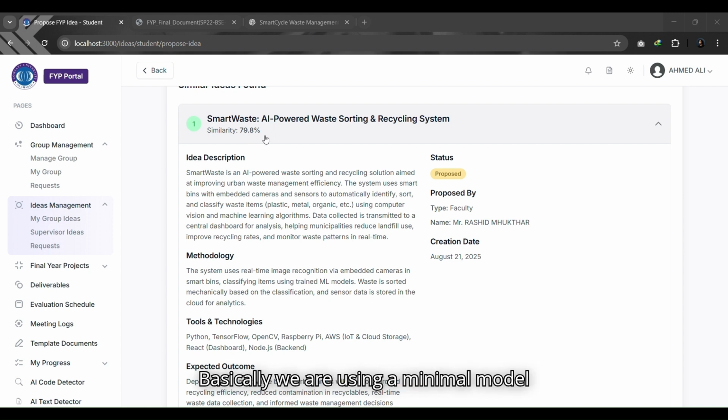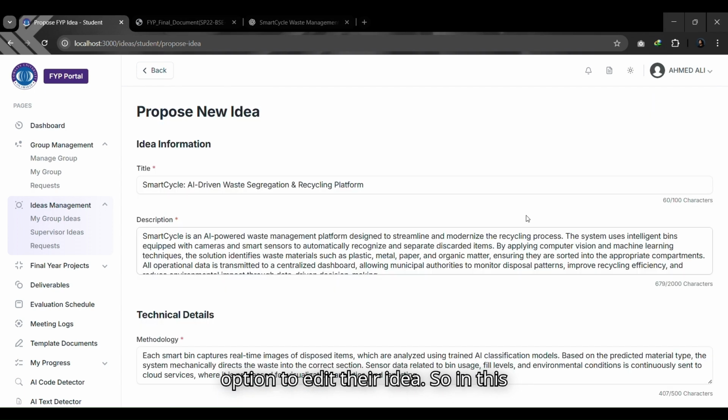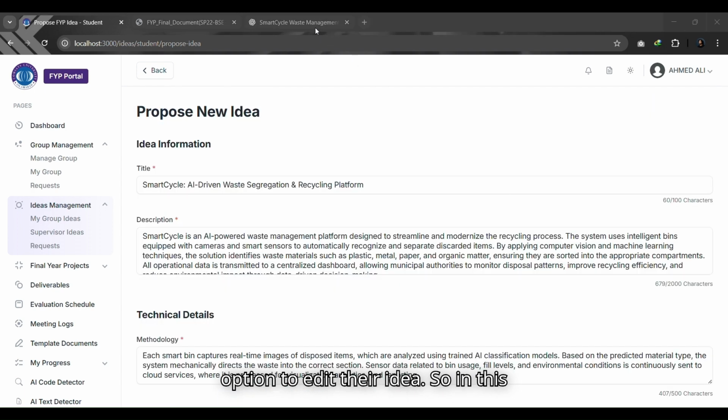Basically, we are using a minimal ML model, BGE-M3, which uses embedding vectors, and we are comparing the vector score of the new idea with existing ideas and already built projects. So they have the option to edit their idea. In this way, we are preventing project duplicates, and it is also acting like a patent system. If a student proposes a unique idea, it will be the intellectual property of that student or that supervisor. No one else can propose a similar idea to the system.